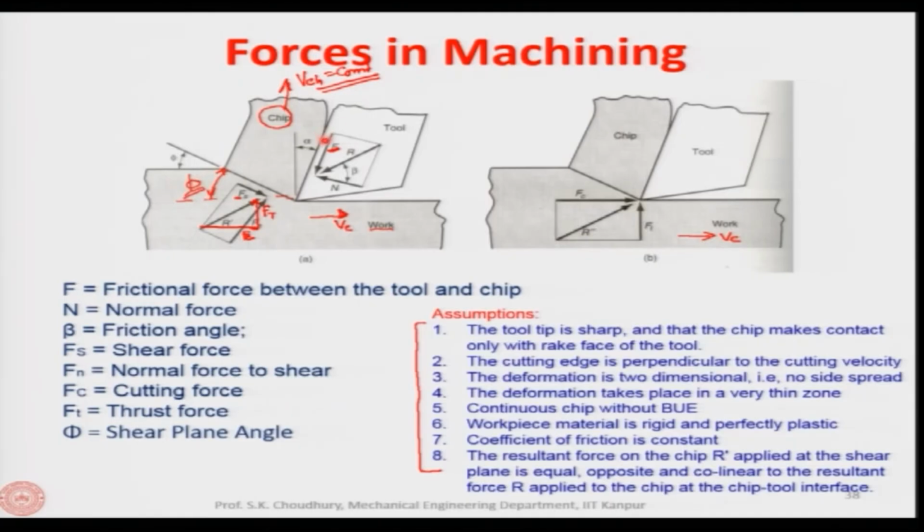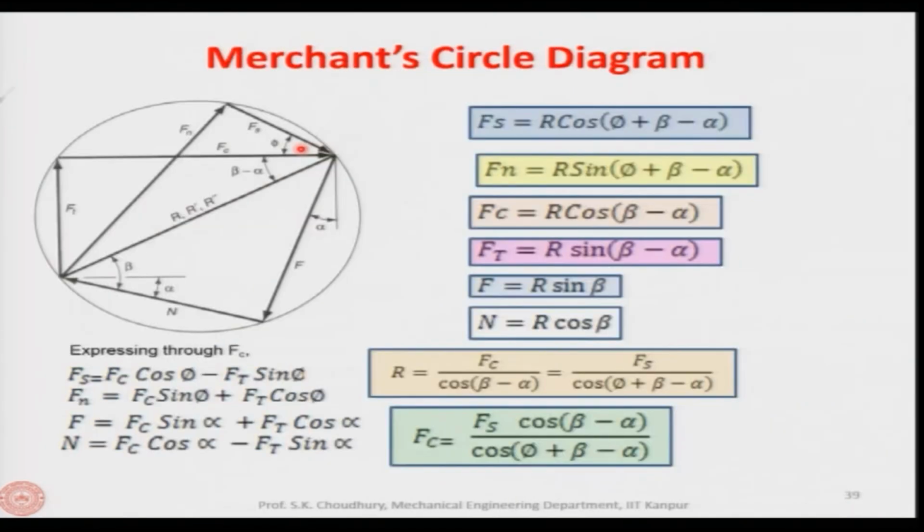Now, between the F, which is the friction force along the rake face of the tool, and this force which is nothing but the Ft, because Ft is perpendicular to Vc, this angle is the rake angle of the tool. So, here alpha is the rake angle, between the F and the line parallel to Ft. You can assume that this is between the Ft and the F as I have shown you in the earlier diagram.